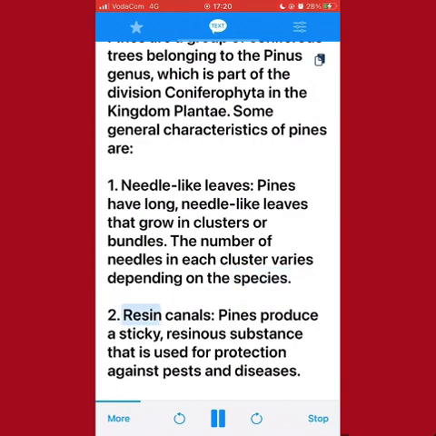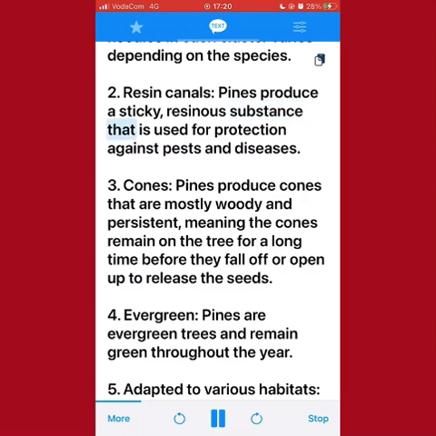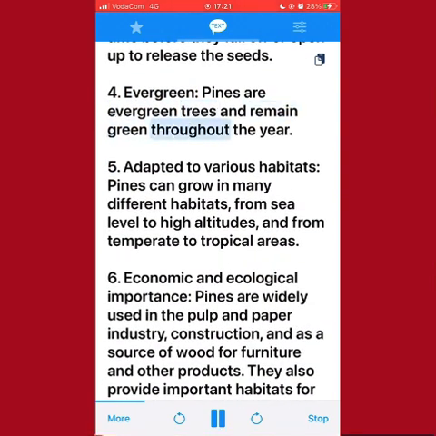2. Resin canals. Pines produce a sticky, resinous substance that is used for protection against pests and diseases. 3. Cones. Pines produce cones that are mostly woody and persistent, meaning the cones remain on the tree for a long time before they fall off or open up to release the seeds. 4. Evergreen. Pines are evergreen trees and remain green throughout the year.